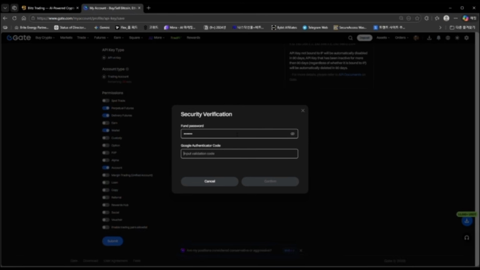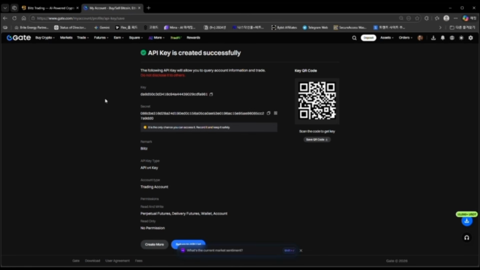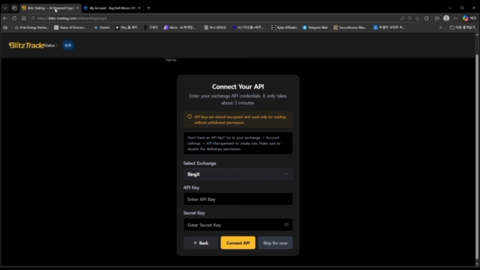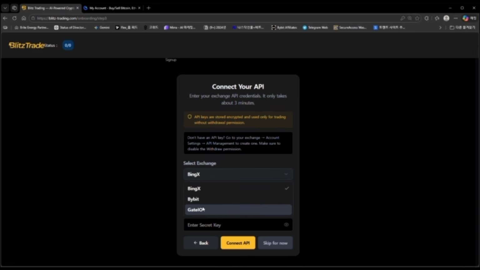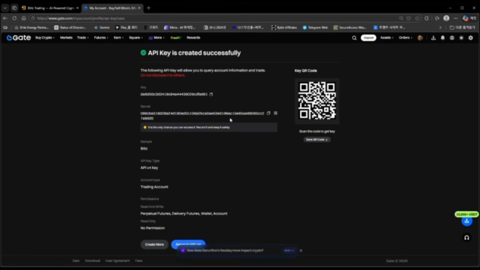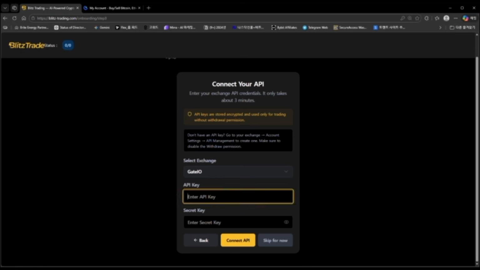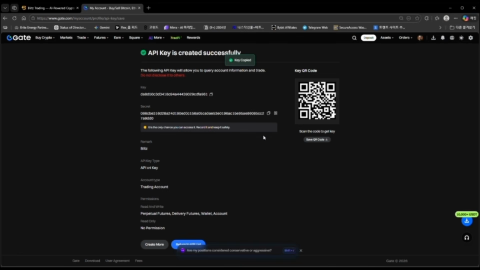So this is also for another password, and we will verify it. And here you can check successfully. There is also the scan QR code too, and the API key has been created successfully, so we can copy that. This is our main home interface of Blitz Trade, where we have to select Gate.io, and this is our API key that we have to write here.